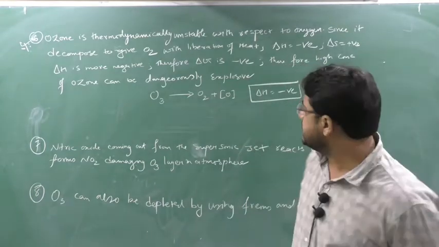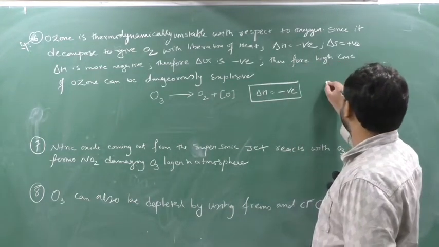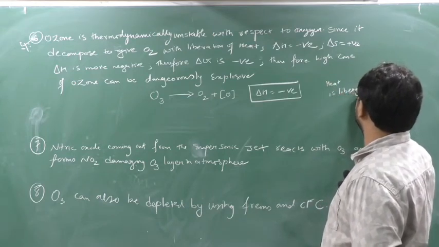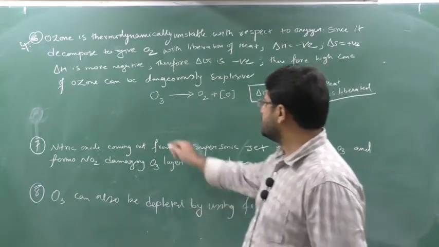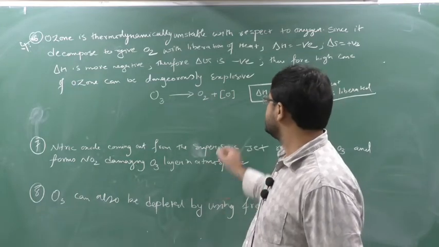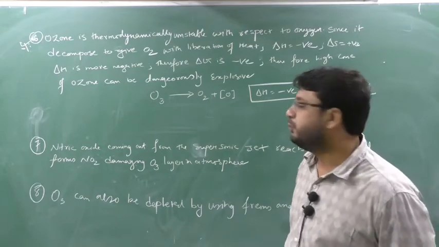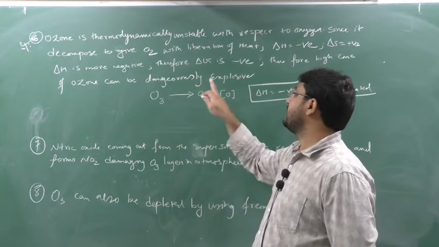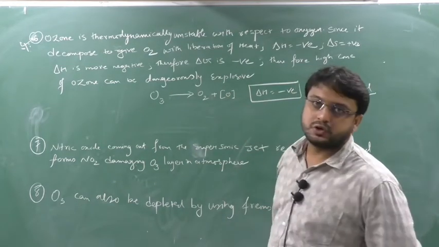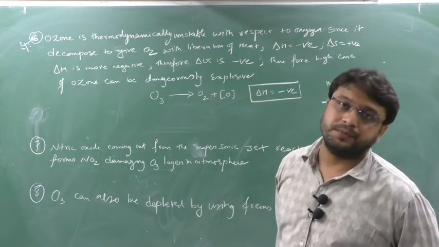Liberation of heat, yes or no? So when ozone is converted into oxygen, heat is liberated, that is why delta H is negative. Now ozone is converting into O2 and nascent oxygen, means one more extra product is also formed. So randomness will also increase, so delta S will be positive.